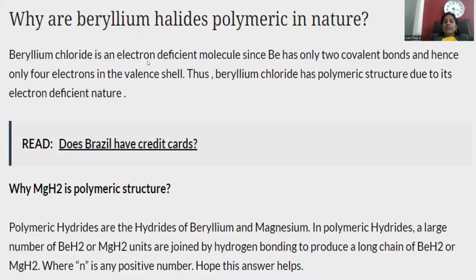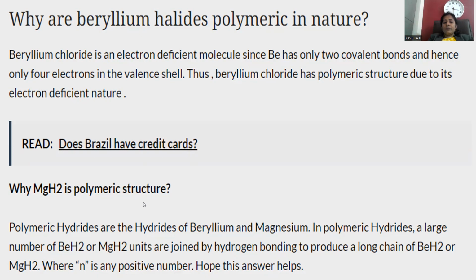Beryllium chloride is electron deficient, since in beryllium only two covalent bonds are present. Beryllium halide bonds will be like this. Two covalent bonds will be located. Beryllium chloride has a polymeric structure. In order to make sufficiency of electrons, it is polymerized. The polymerization is because of electron deficiency.